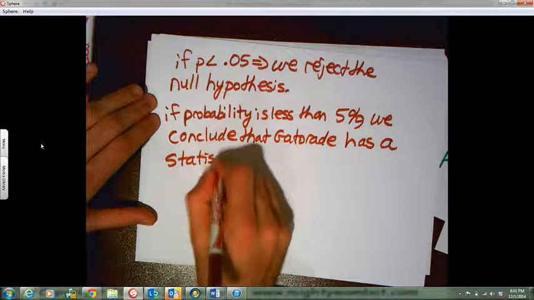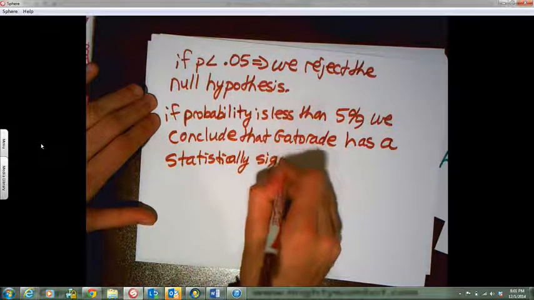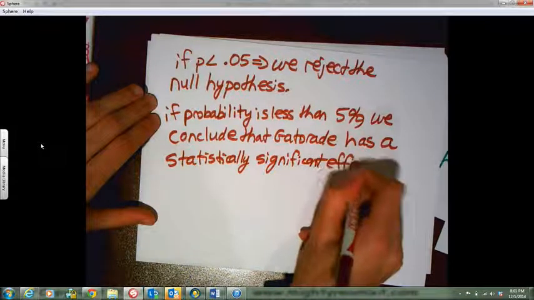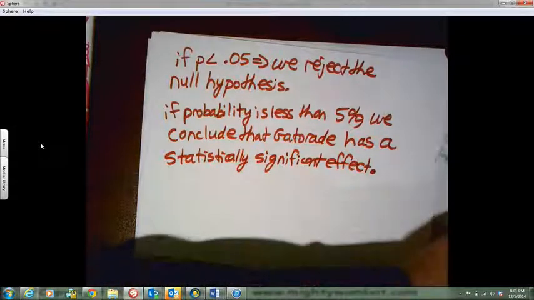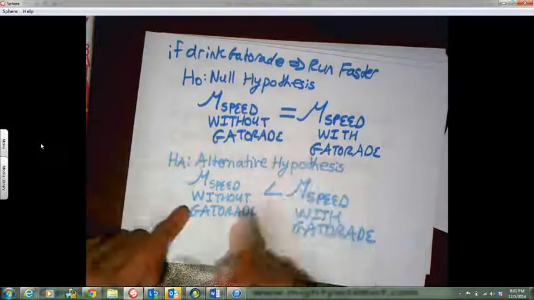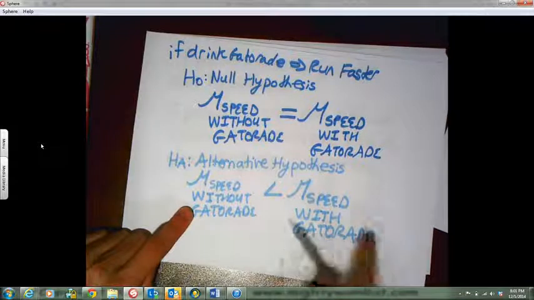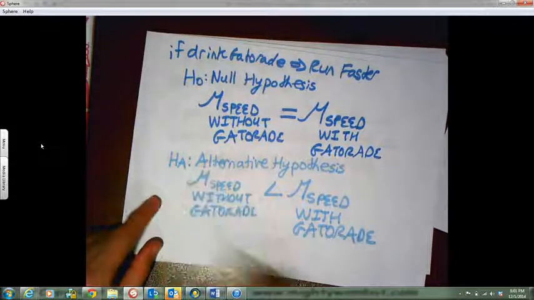In other words, if we come back here, we reject this and we say, yep, the speed without Gatorade is actually less than the speed with Gatorade. Gatorade does something. We can only conclude this if the probability is less than 0.05.